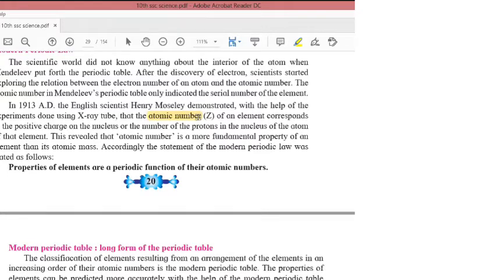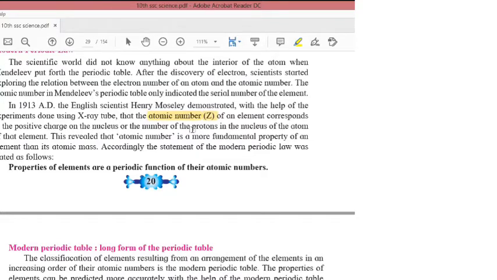Till Mendeleev's periodic table, atomic mass was the fundamental or main property. But after the study of Henry Moseley, it was put forward that atomic mass is not a fundamental property, but atomic number is. So atomic number tells us the number of protons present in the element, and it is denoted by the letter Z, and atomic mass is given by the letter X.